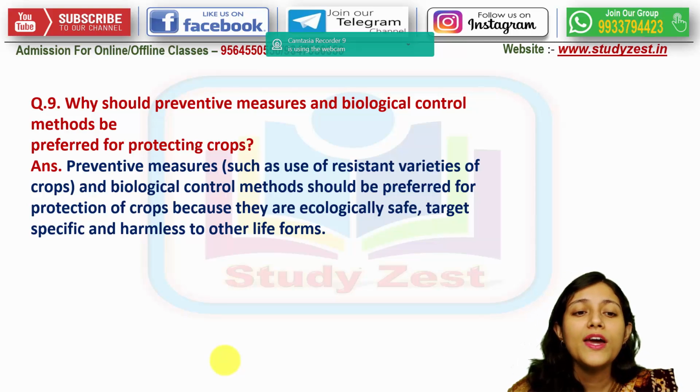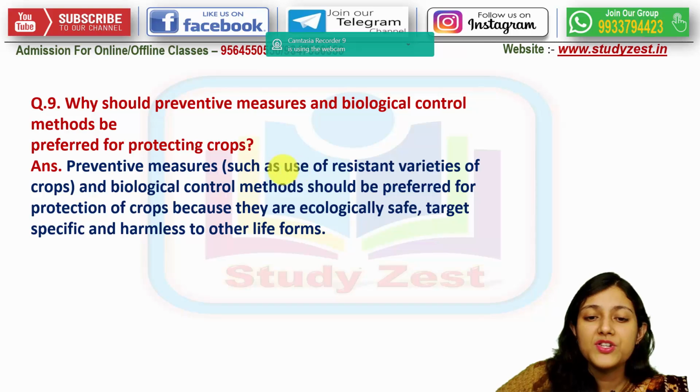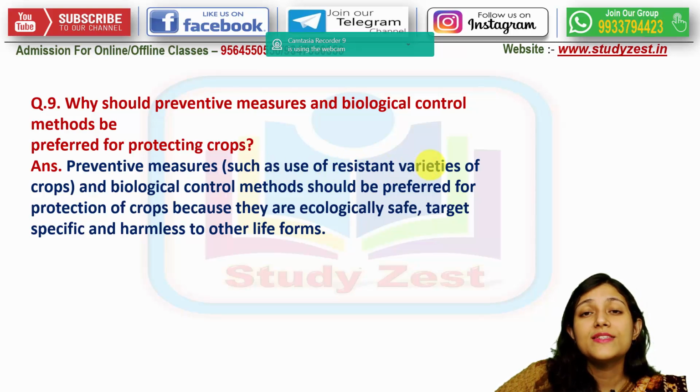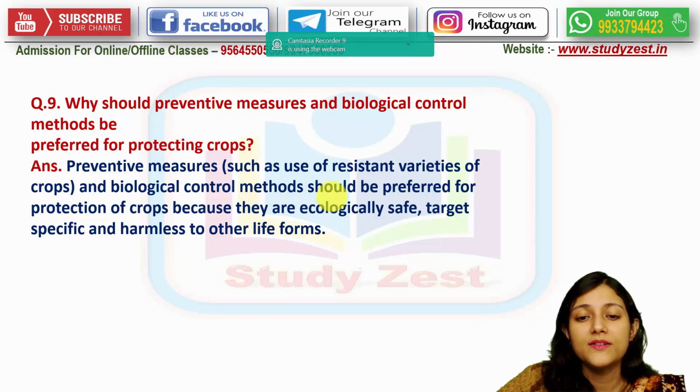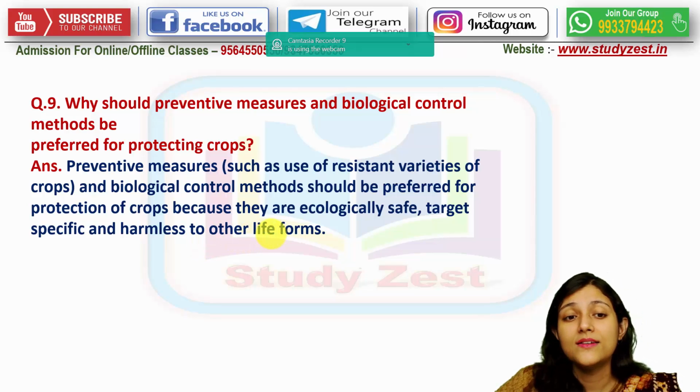Next is, why should the preventive measures and biological methods be preferred for protecting crops? So preventive measures such as use of resistant varieties of crops and the biological control methods should be preferred for protection of crops because they are ecologically safe, target specific and harmless to other life forms. These are the reasons.